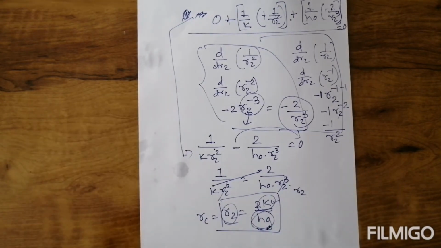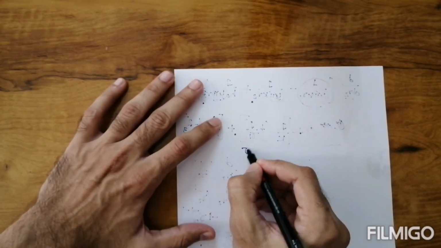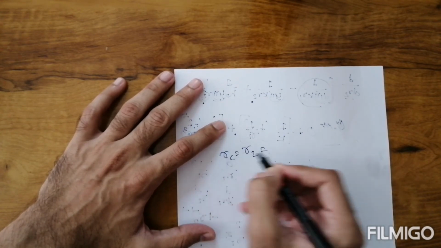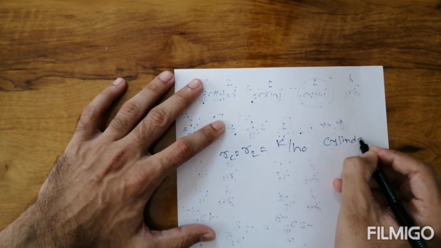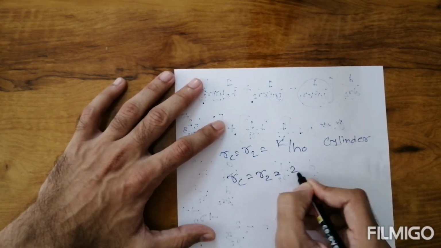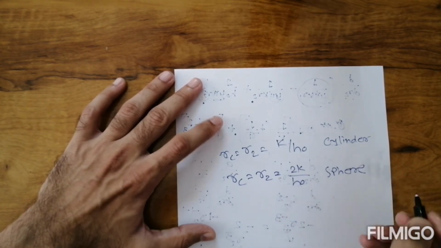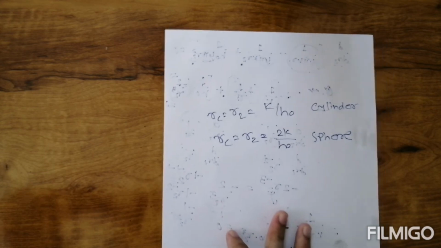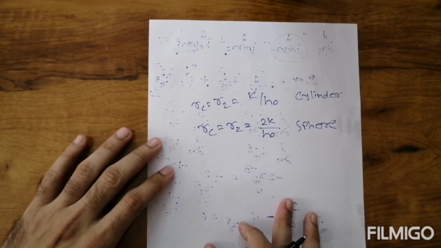So in this lecture we derived two equations. The first equation we derived is for the cylinder: r2, or rc, is equal to k by h0 for the cylinder, and for the sphere we derived rc, or r2, is equal to twice k by h0. That is your critical radius or critical thickness equation for the cylinder and sphere. Okay, up to that. Thank you.